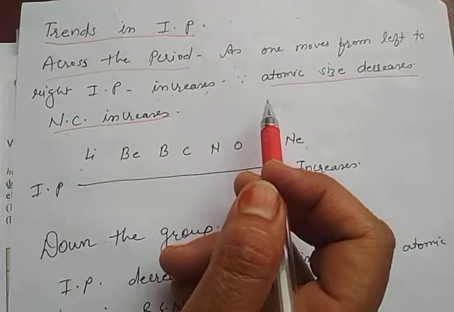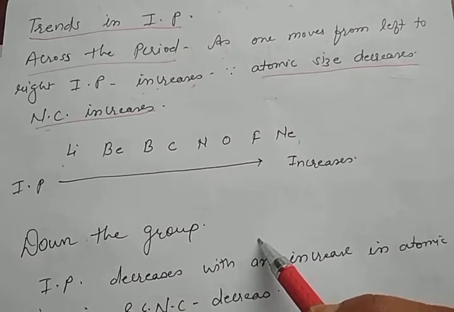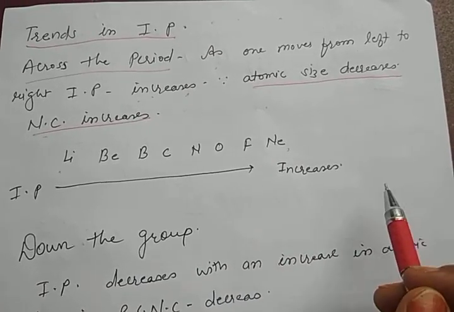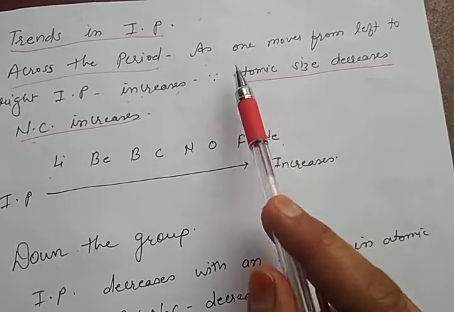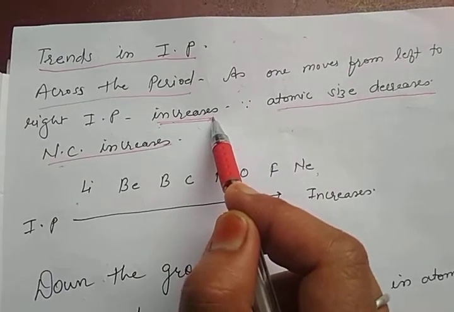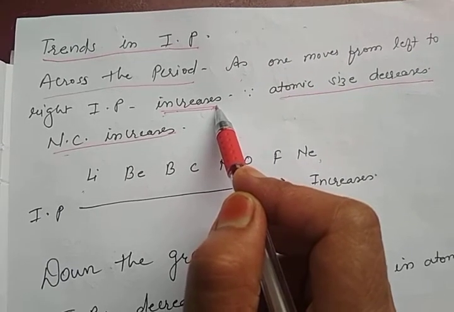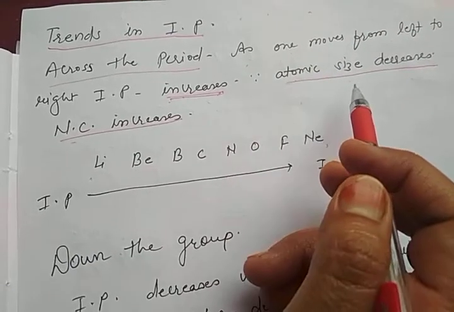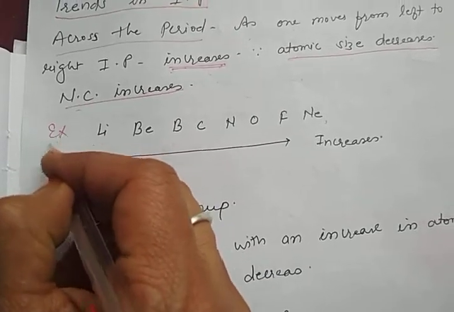Due to that, the last shell electron is more tightly bound, attracted by the nucleus. So more and more energy is required to remove it, that is the ionization potential. Thus, as one moves from left to right, ionization potential increases. So especially remember this, in the exam the variation of IP can be asked. How it changes when one moves from left to right, then we can say that it increases left to right.